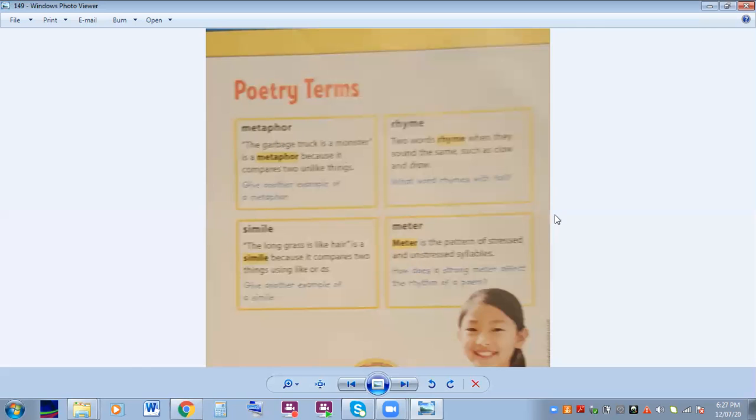All right, here we also have meter. Meter is the pattern of stressed and unstressed syllables. Stressed syllables are when we put extra emphasis. Like one of the students in class today said, like if it had an exclamation on it, which is correct. We put extra emphasis on that syllable, so we give it a little extra when we say it.